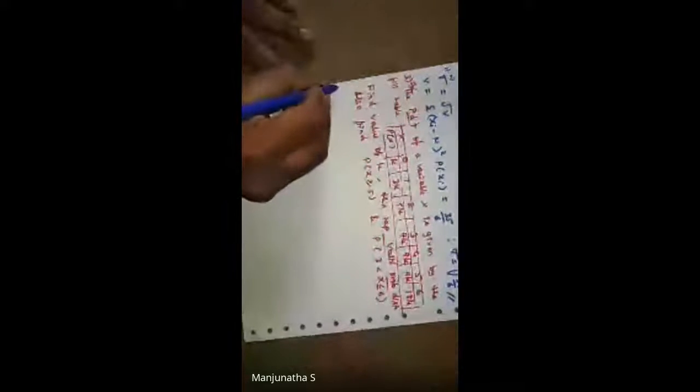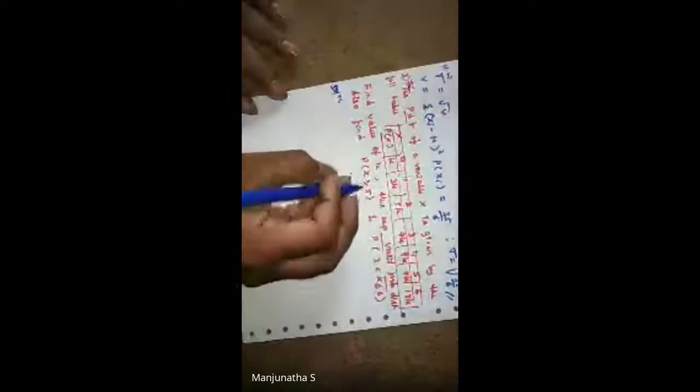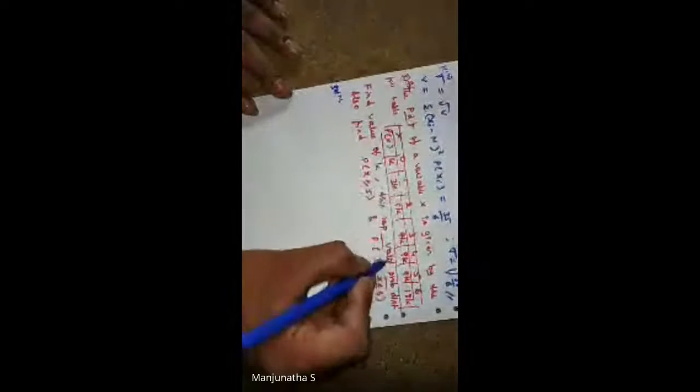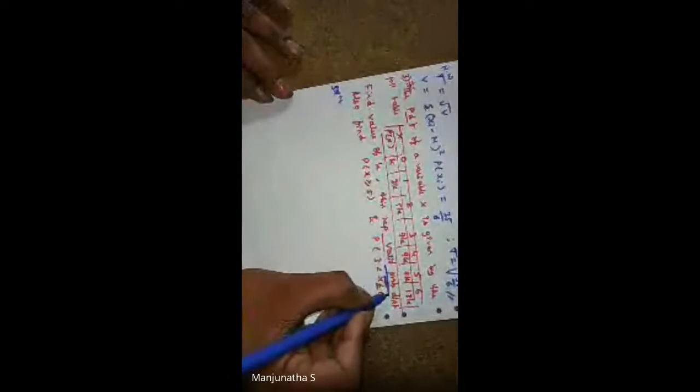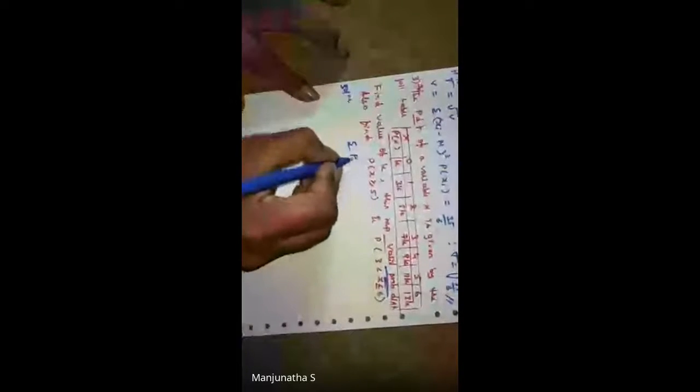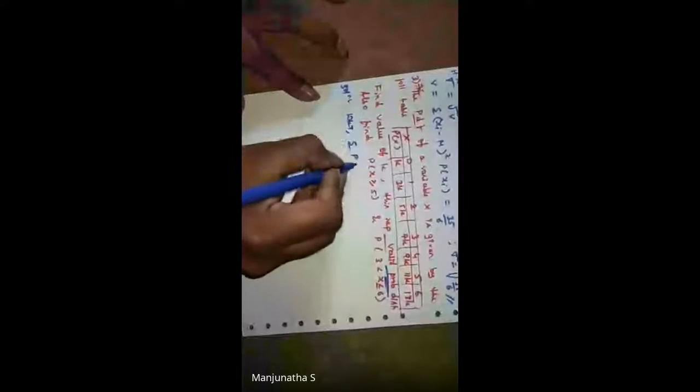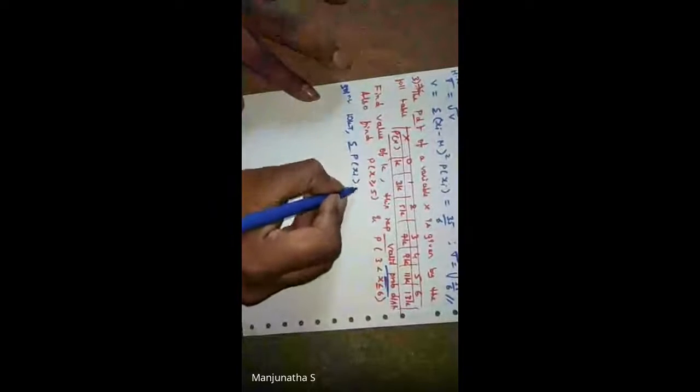See, they have given the table, but we need to find k. So how to find k? They are saying this represents a valid probability distribution, so when the two conditions are satisfied, we know that summation of p of xi is equal to 1.